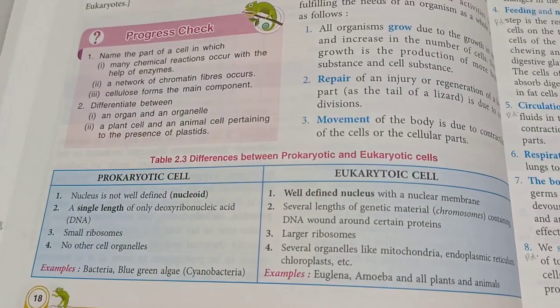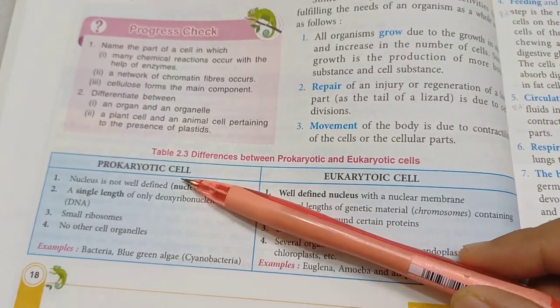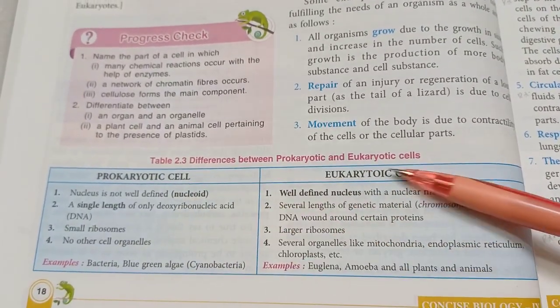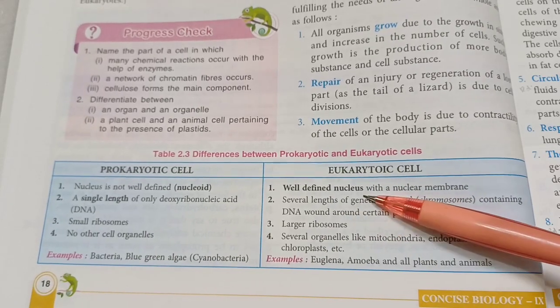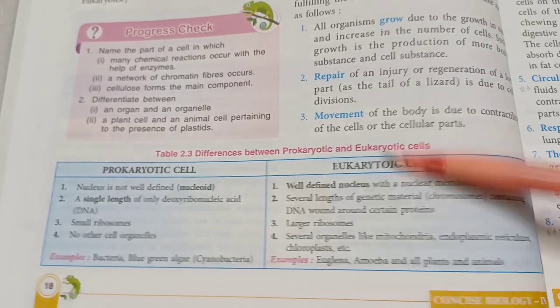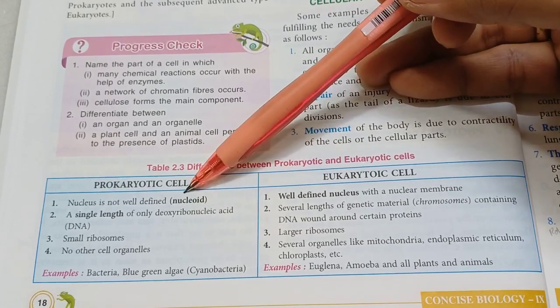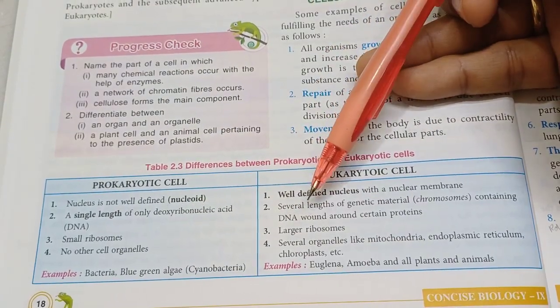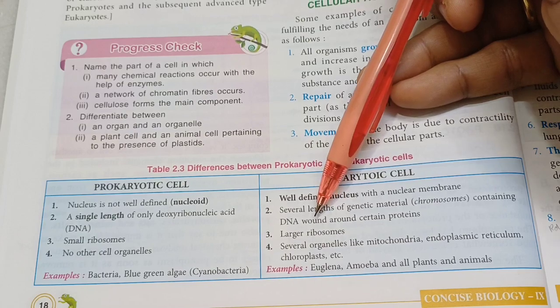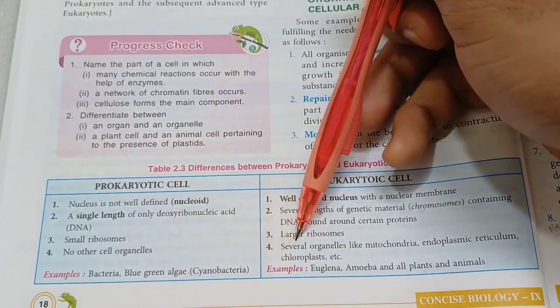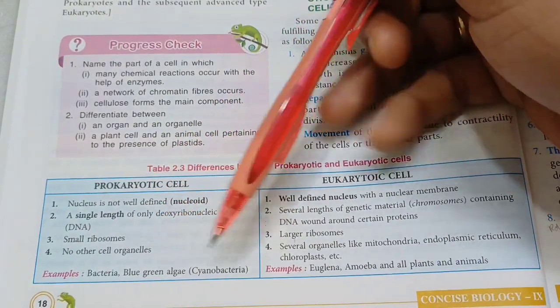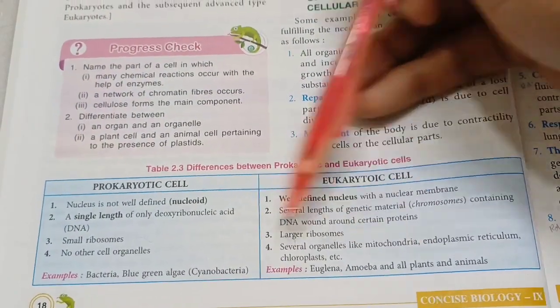The prokaryotic cells don't have a well-defined nucleus, whereas eukaryotic cells do have a well-defined nucleus with a nuclear membrane. Prokaryotes have a single chromosome, a single strand of DNA floating in the cytoplasm. The eukaryotic cells may have multiple chromosomes. Prokaryotes do have small ribosomes, eukaryotes have larger ribosomes, but prokaryotes don't have any other organelles, whereas eukaryotes do have other organelles. Examples have to be learnt.